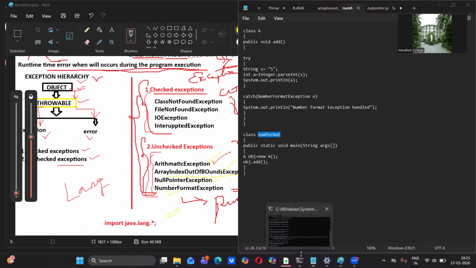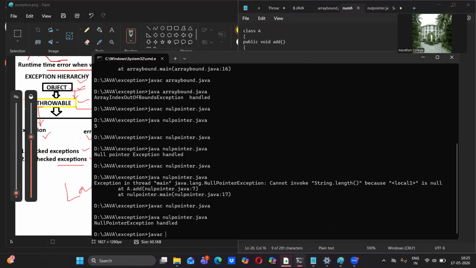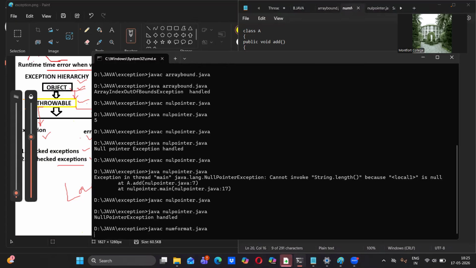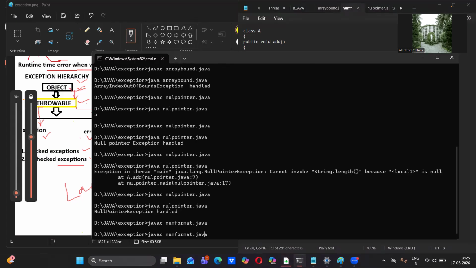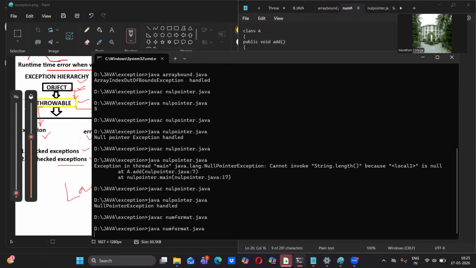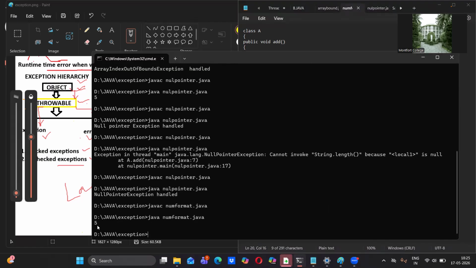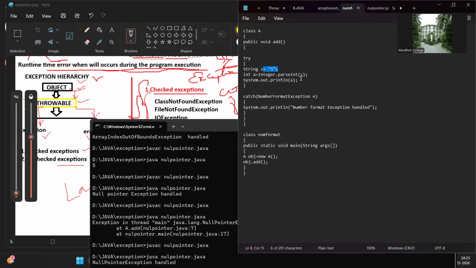Let me take the command prompt. So javac NumFormat.java. Compiled, and let me run it. Yeah, we are getting number 5, not string 5. Here we have number 5. Here we are displaying number 5.